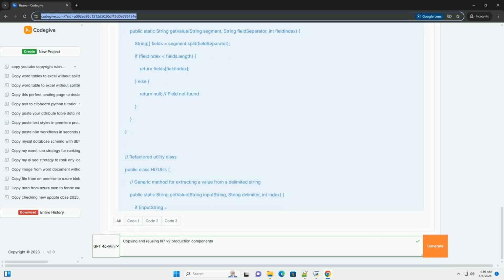Automate testing: implement automated tests to ensure that your reusable components continue to function correctly over time. Refactor regularly: refactor your reusable components periodically to improve their design and maintainability. Choose the right tool: select HL7 parsing and validation libraries and tools that best fit your needs. Libraries like HAPI provide comprehensive support for the HL7 standard and can greatly simplify the development process.